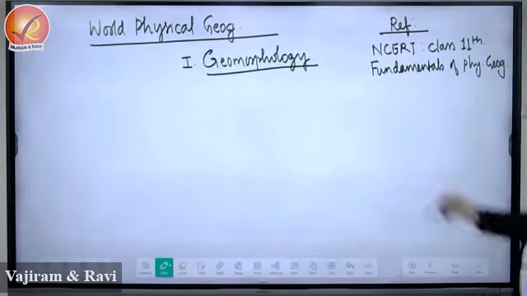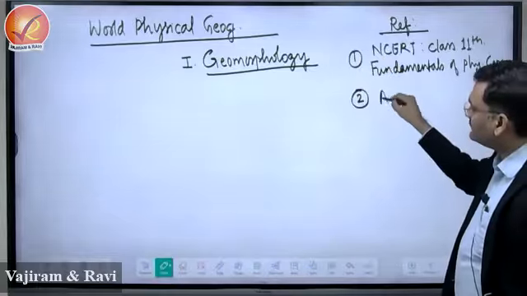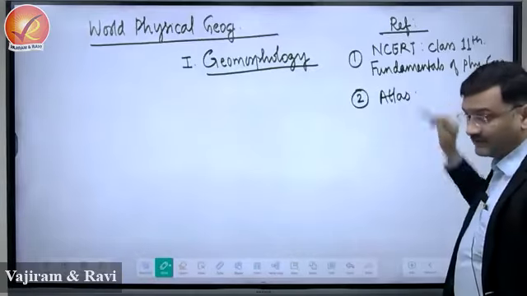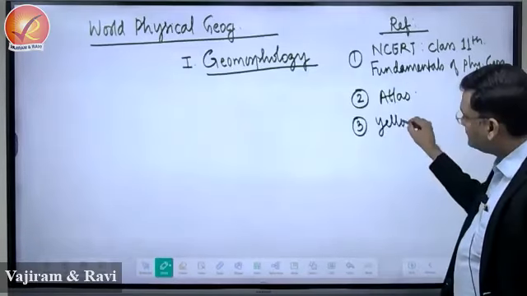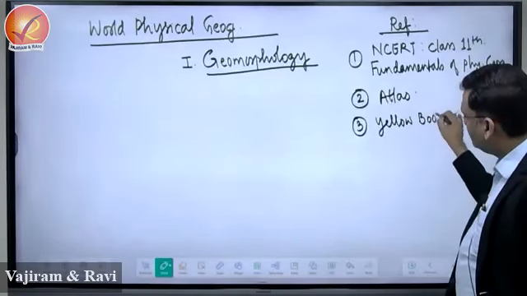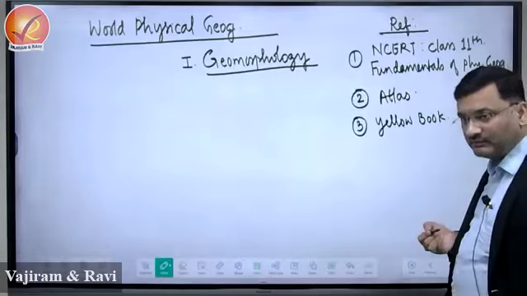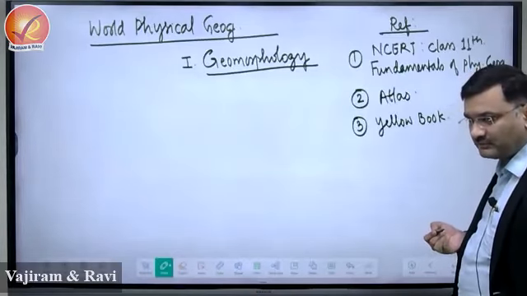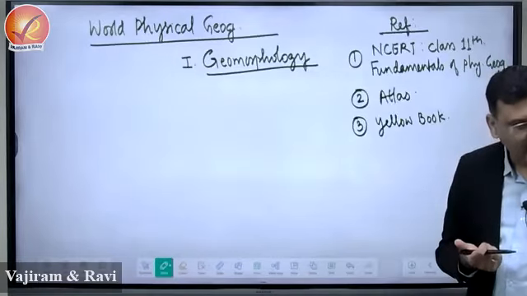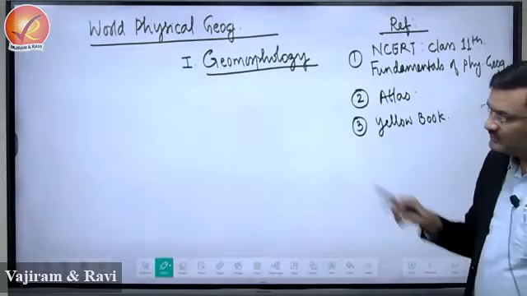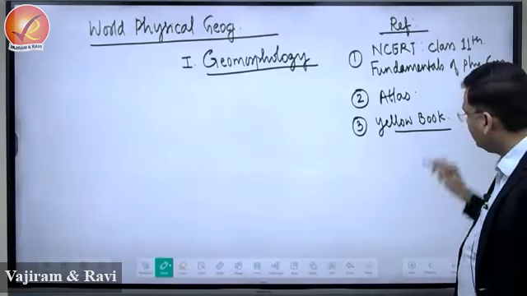So this is first. Second is to refer to the atlas. Third, there is one yellow book that will be provided here, that is Concepts of Geography, right? You will get 2 booklets in geography. One is Concepts of Geography and the second one is Indian Geography, right? This chapter will be in Concepts of Geography, the first booklet, right?